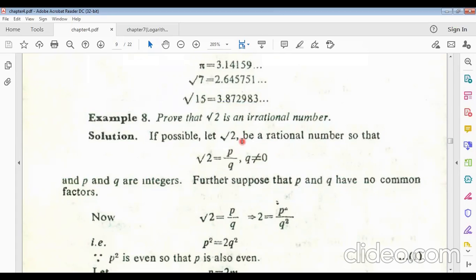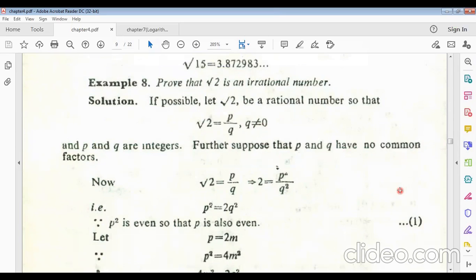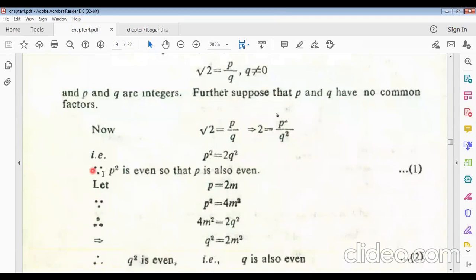I have shown you 7 types of undeterminate forms or undefined numbers. This is why you should remember that q can never be 0, because p by q is a rational number, where p and q are integers. Further, suppose that p and q have no common factors. So root over 2 equals p by q; squaring on both sides, we get 2 equals p square by q square. Then cross multiplication: p square equals 2q square. Therefore, p square is even, so that p is also even.